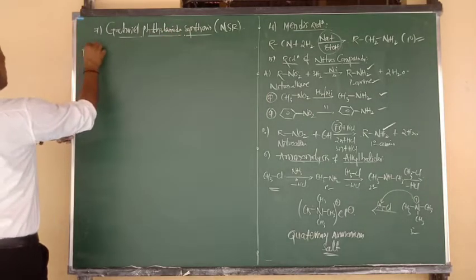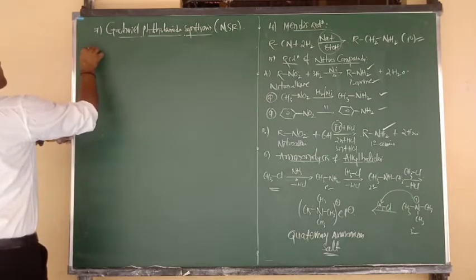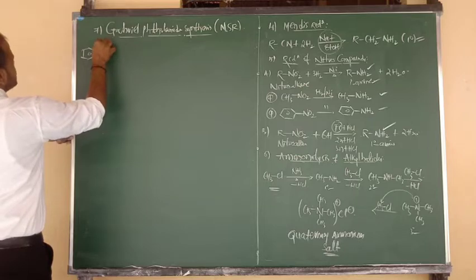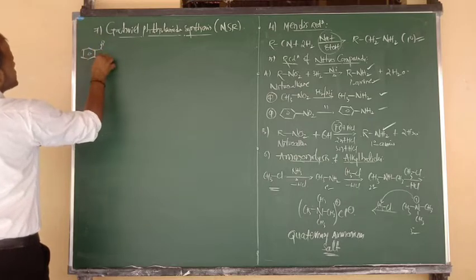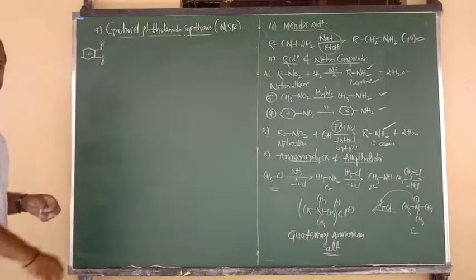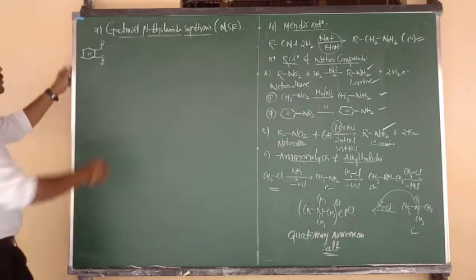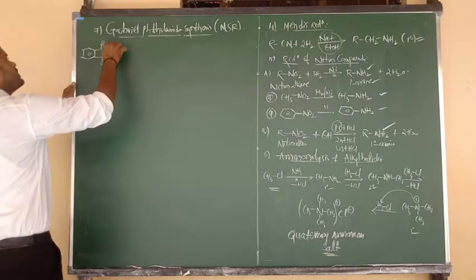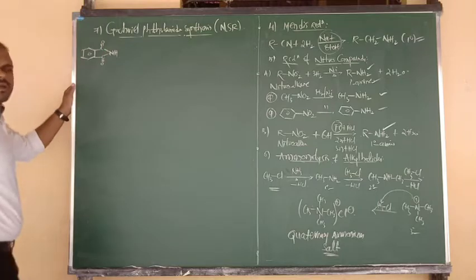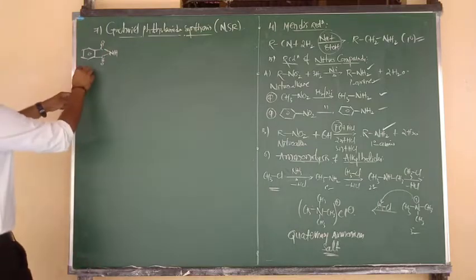Let me consider first of all phthalimide. Benzene bonded to C double bond O, and again here also C double bond O. Benzene is connected to two C double bond O groups, and they are connected to NH. What is the name of this compound? Phthalimide.